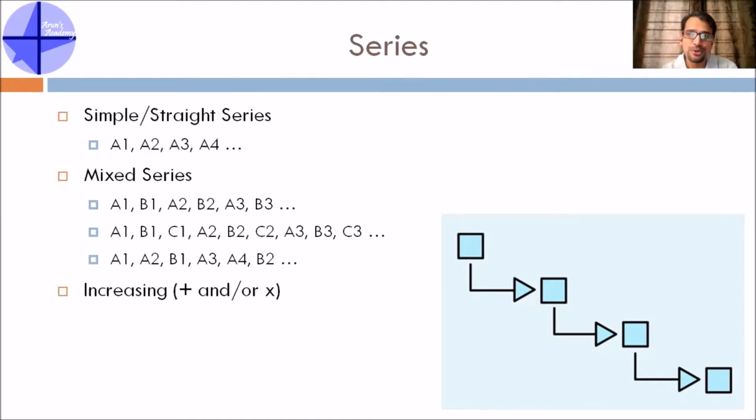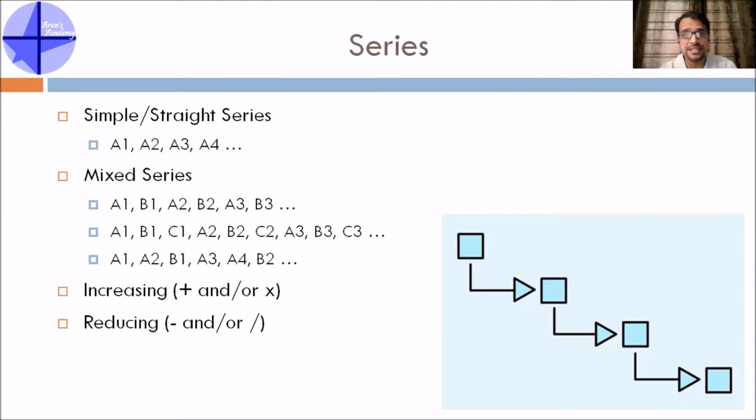And it can also be reducing series, and there the mathematical operators can be either minus or subtraction and/or division. Why I'm saying and/or is, you can have both operators working together as well. For example, if I just say 1, 2, 3, 4, it's simple plus which is working, because the increase is gradual. If there is an exponential increase in the series, then you can think that there can be something to do with multiplication, sometimes multiplication and also addition. So that's what you have to be aware of.